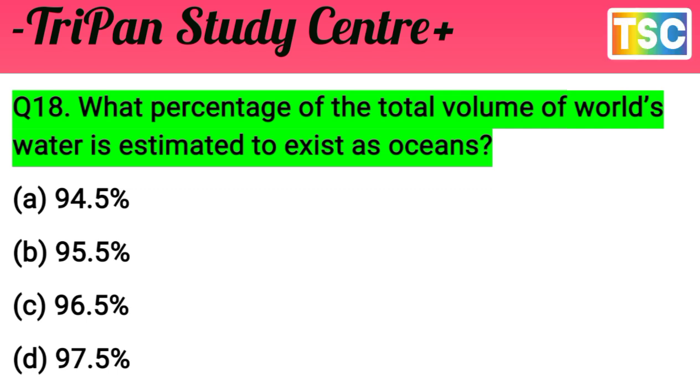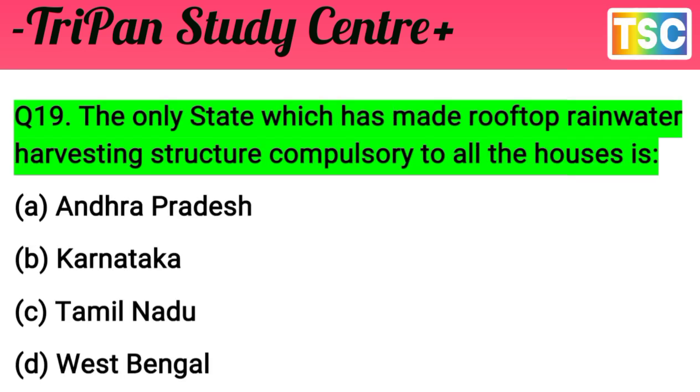You must have thought of your answer. Let's see what our answer is for this question. The question is about the percentage of the total volume of the world's water estimated to be ocean. The answer is C, 96.5%. Remember that, C, 96.5%. That's the correct answer. The next question arrives here.